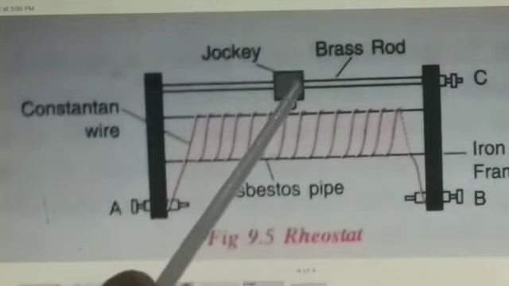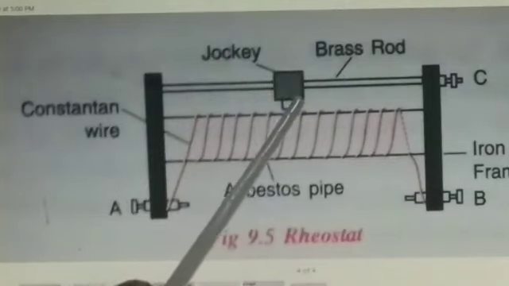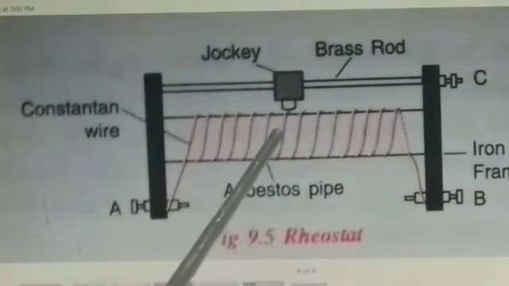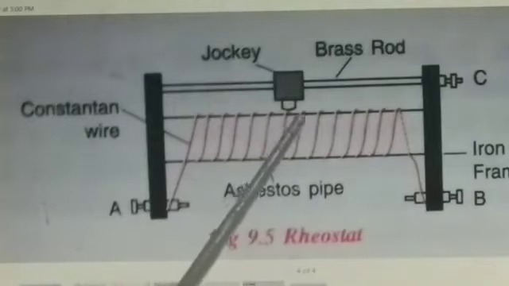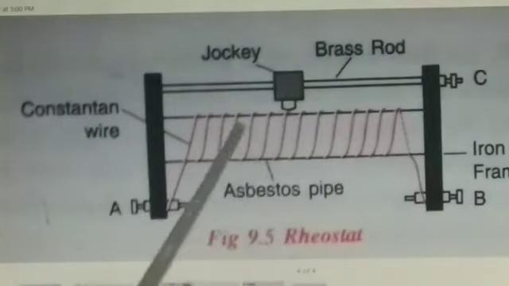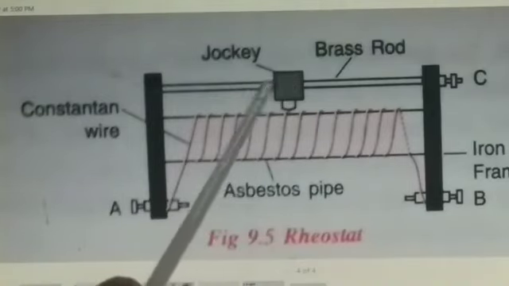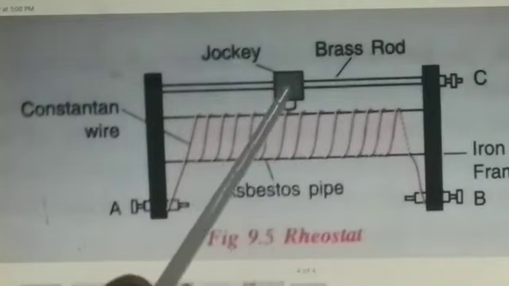By moving this jockey, we can change the length of the resistance wire included in the circuit. The more the length of the wire included in the circuit, the more is the resistance. So this is a variable resistance. The resistance can be varied by moving this jockey over the brass rod.